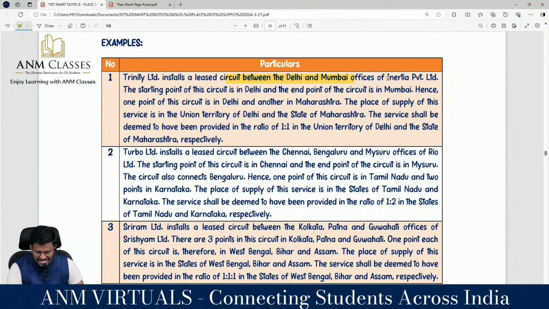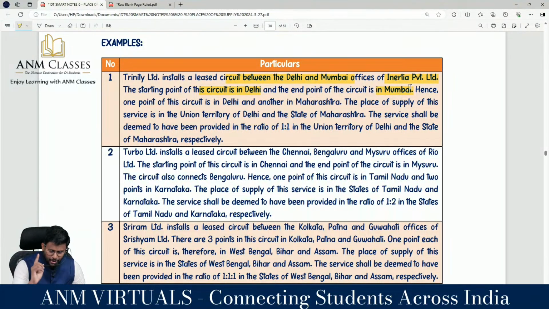Offices of Interia Private Limited. அப்போ ஒரு கம்பெனி இருக்கு Interia Private Limited, அவங்களுக்கு 2 இடத்துல ஆபீஸ் இருக்கு, ஒன்னு டெல்லியில இருக்கு மும்பைல இருக்கு. The starting point of this circuit is in where? And end point of the circuit is in where? Mumbai. So circuitல வந்து 2 ஸ்டேட் கவர் ஆகுதா?